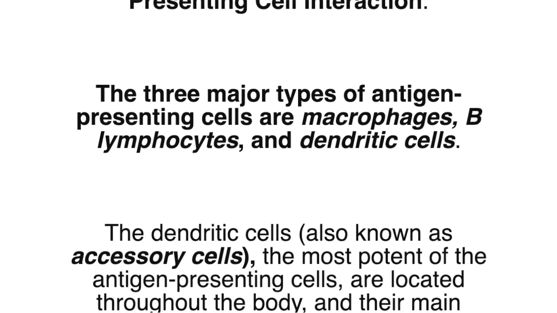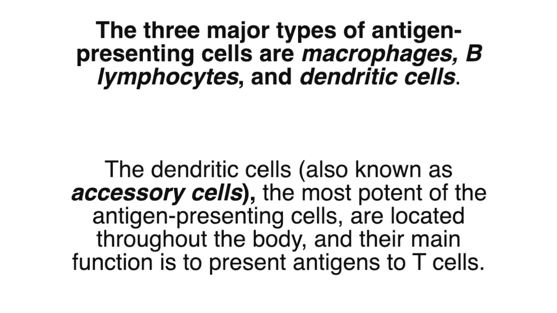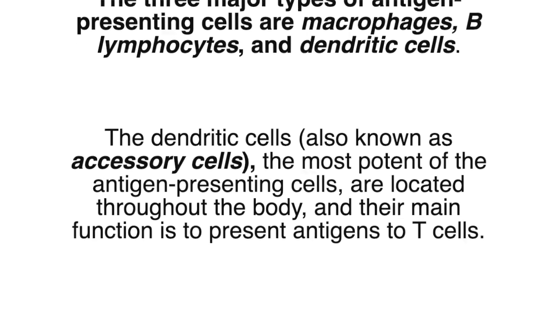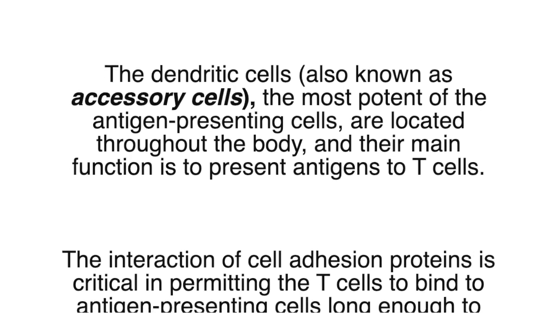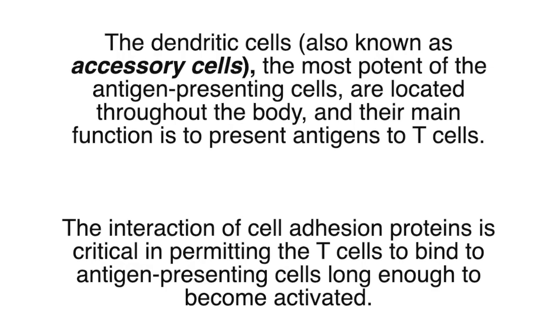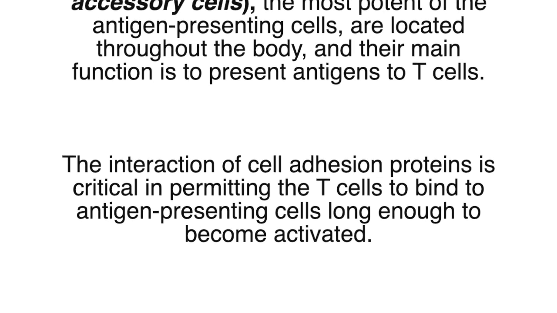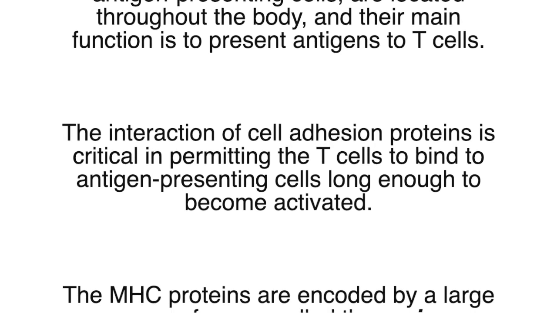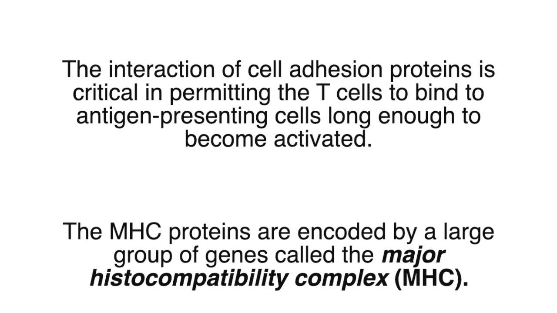The dendritic cells, also known as accessory cells, the most potent of the antigen presenting cells, are located throughout the body, and their main function is to present antigens to T cells. The interaction of cell adhesion proteins is critical in permitting the T cells to bind to antigen presenting cells long enough to become activated.